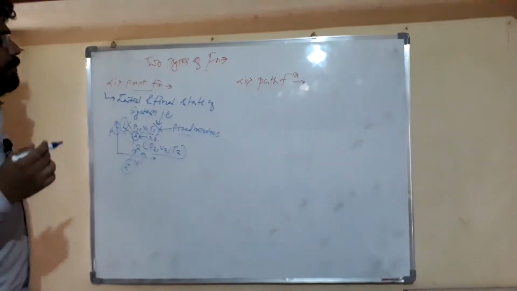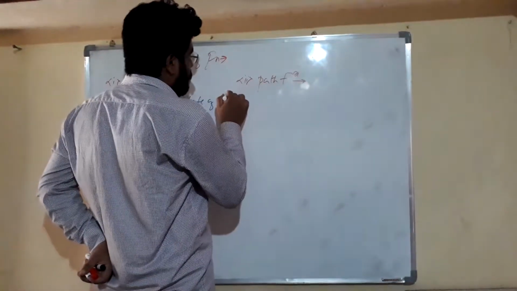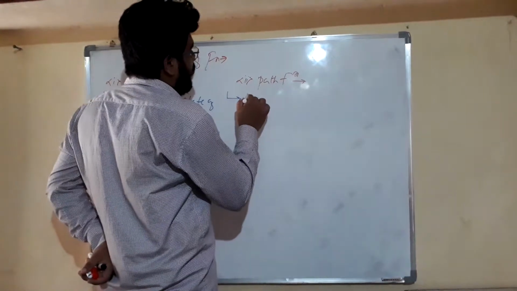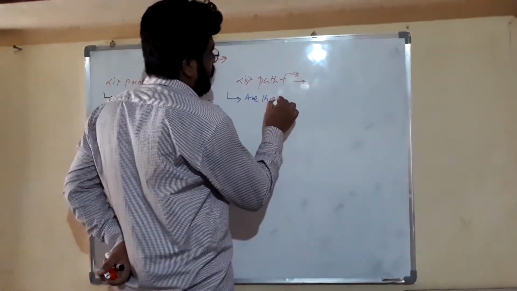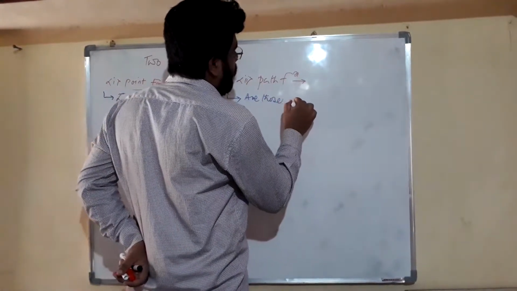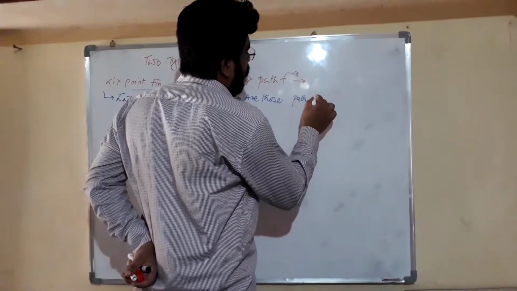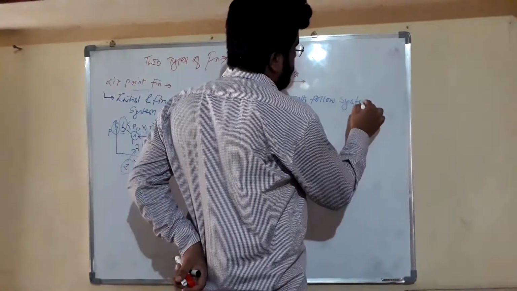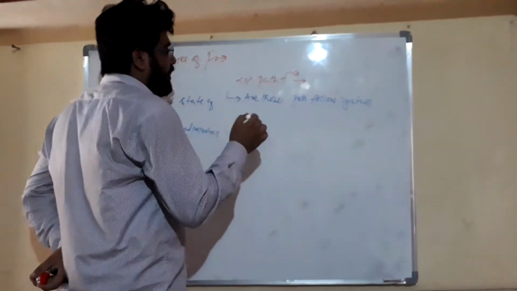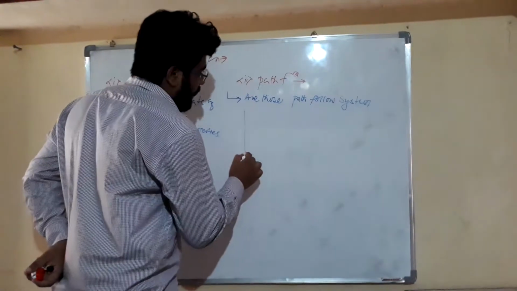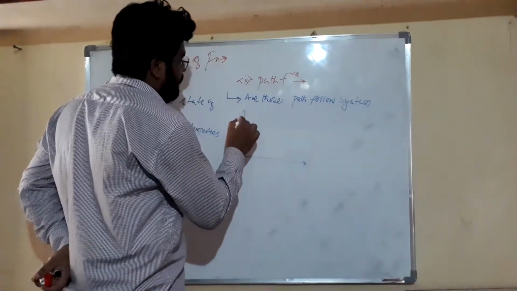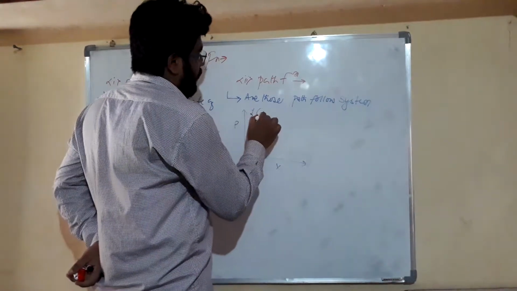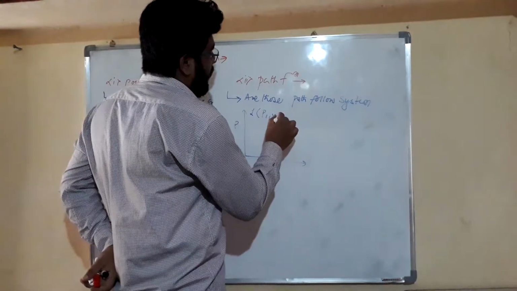Now friends, what is path function? We can say that those functions which depend on the path followed by the system are path functions. Let's understand it, friends. This is our pressure and volume diagram. This is state 1, pressure P1, volume V1 and temperature T1.